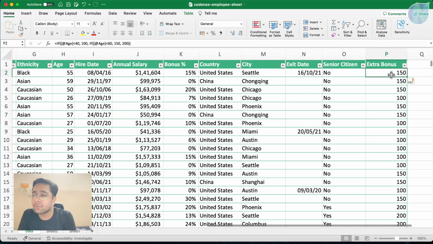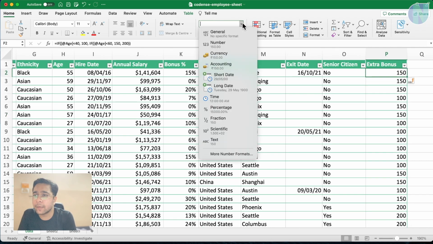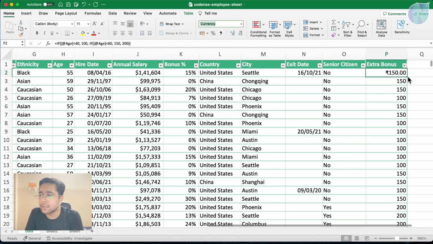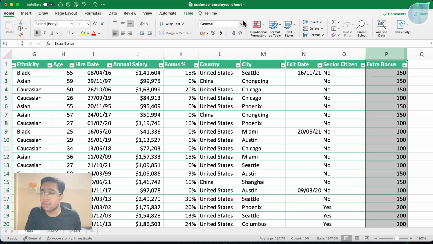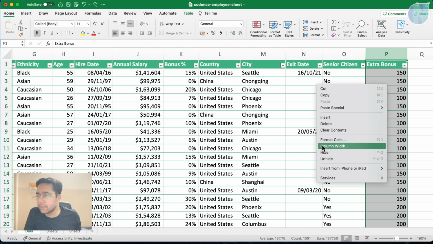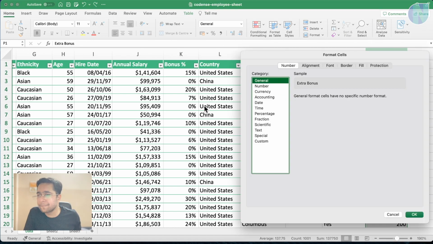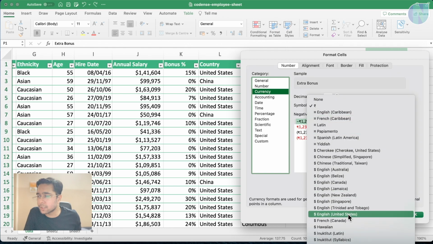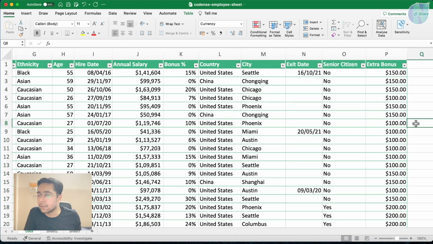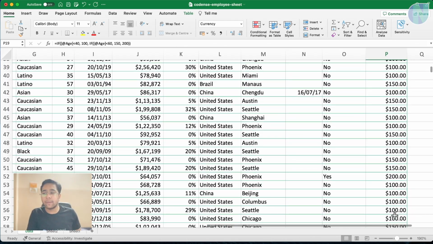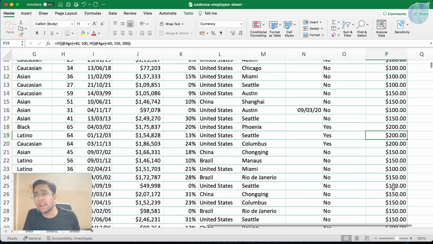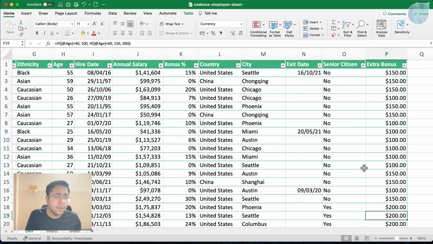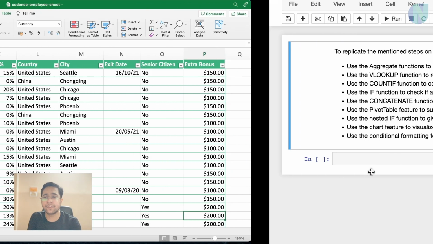And we can change it to currency as well. I can go to the format and change it to currency. It is coming out in one column, so I can select the whole column, go to format cells, and say I want to change it to currency. I want to change it to dollar and click OK. You can see now the values are in dollars. And this is the extra bonus which I want to give using the nested IF condition.